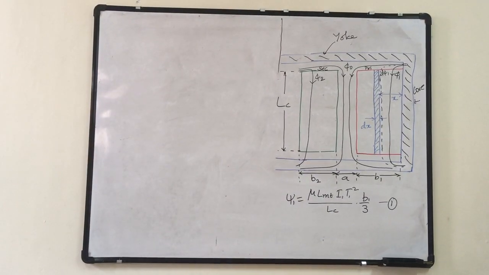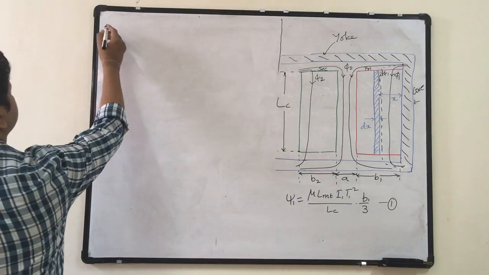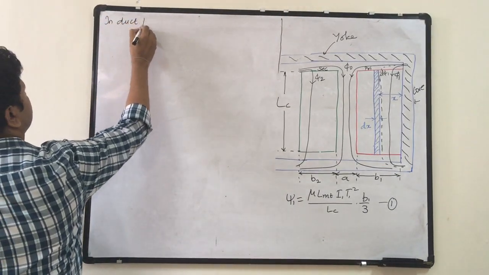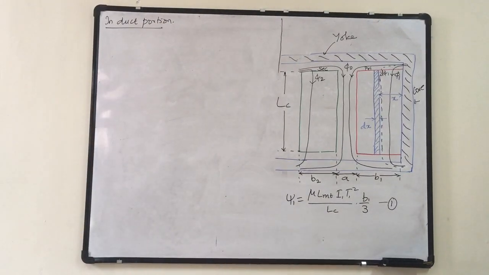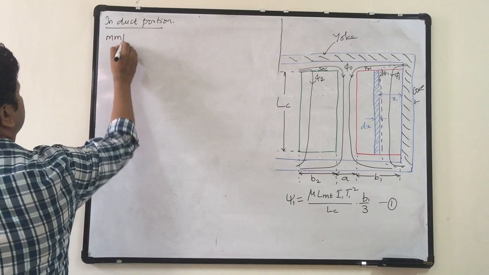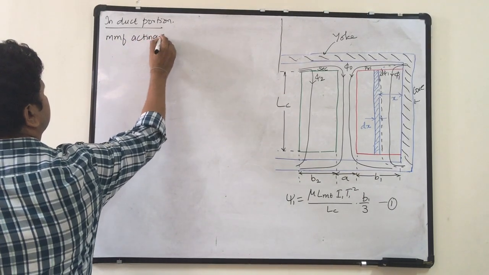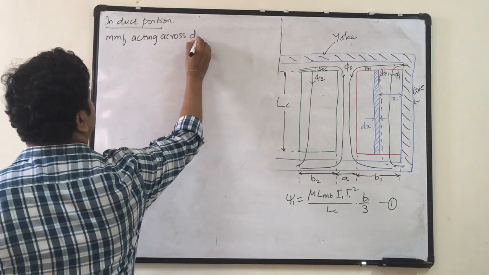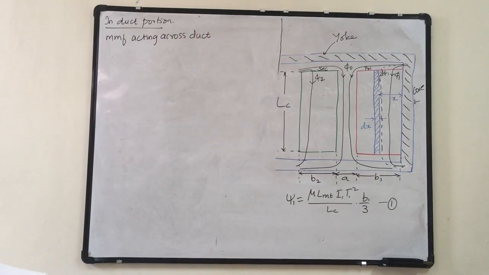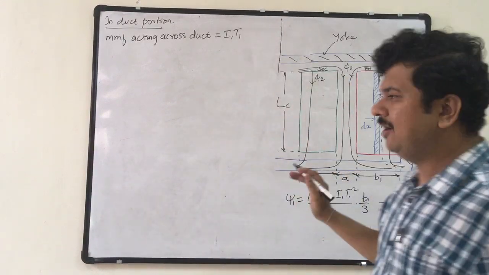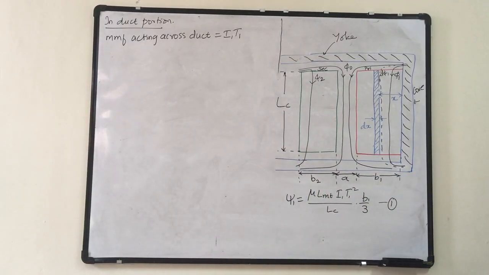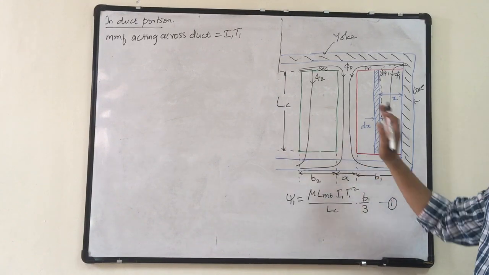Now, MMF acting across the duct, or in the duct portion, is equal to I1 T1, because the duct is present after the complete primary winding and also after the complete secondary winding.